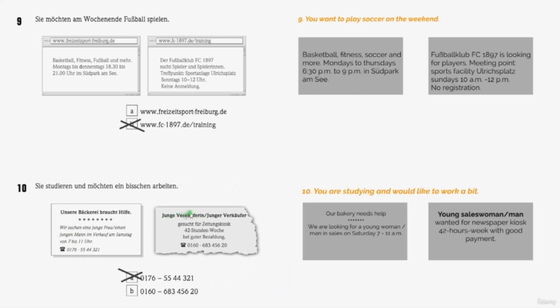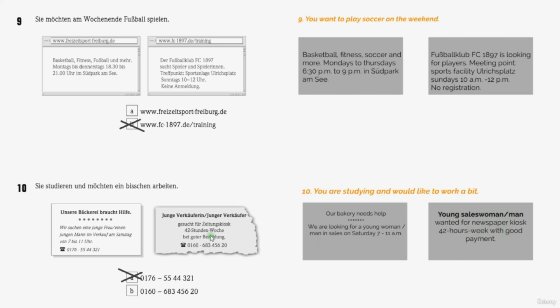So here, junge Verkäuferin, junge Verkäufer. Here again, so young saleswoman, young salesman, gesucht for Zeitungskiosk. 42-Stunden-Woche bei guter Bezahlung. So young salesman or woman wanted for newspaper kiosk. So 42 hours a week with good payment.